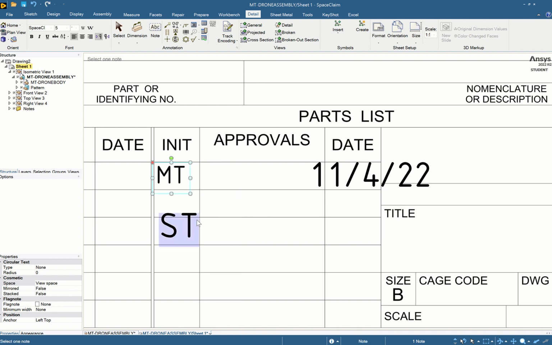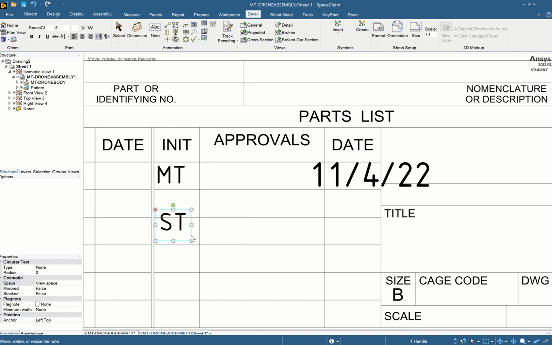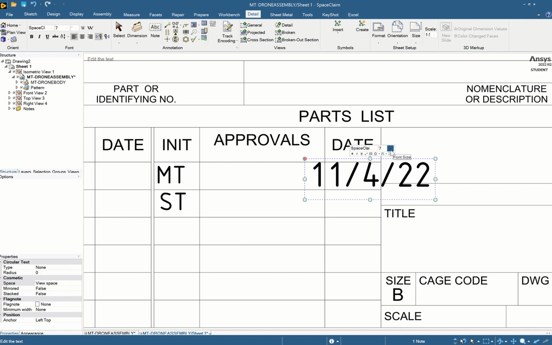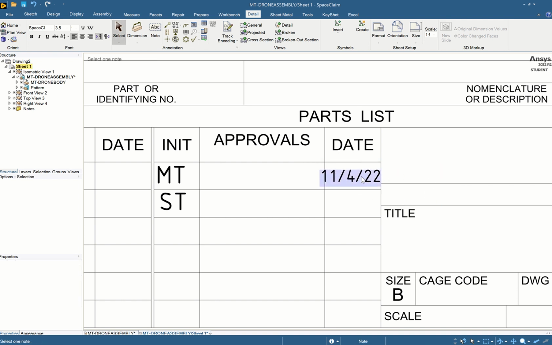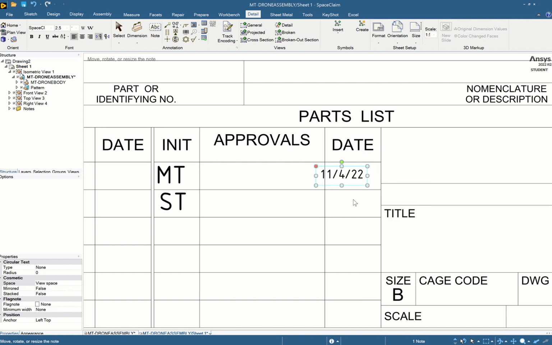So I'm going to make that 5. Okay, Control C, Control V, copy, paste.